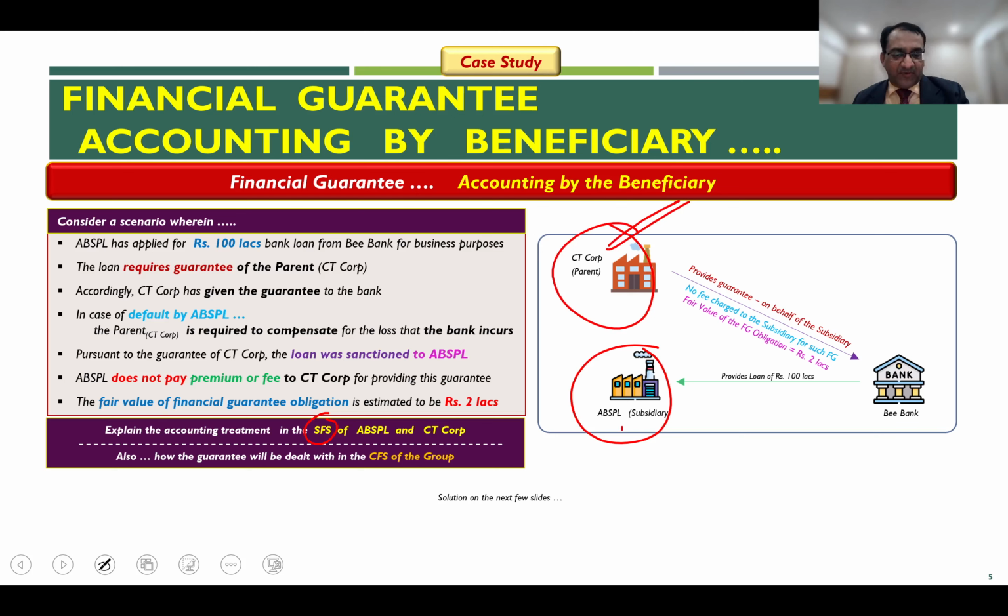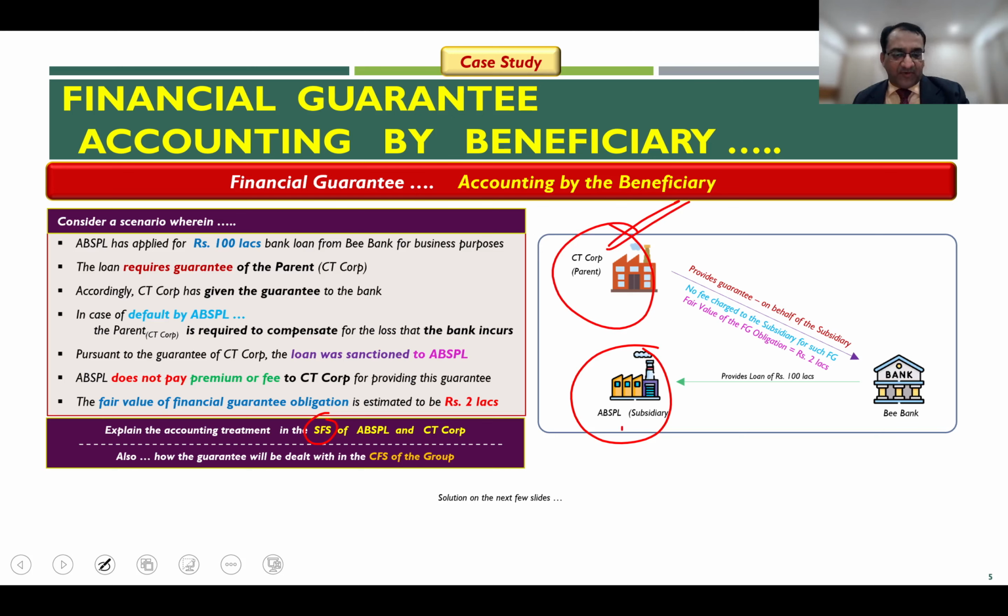We will first look at the accounting that is required to be done by the subsidiary, the beneficiary. Now, when you look at the accounting for financial guarantee contracts by the beneficiary, there is one important question or evaluation which one needs to do.